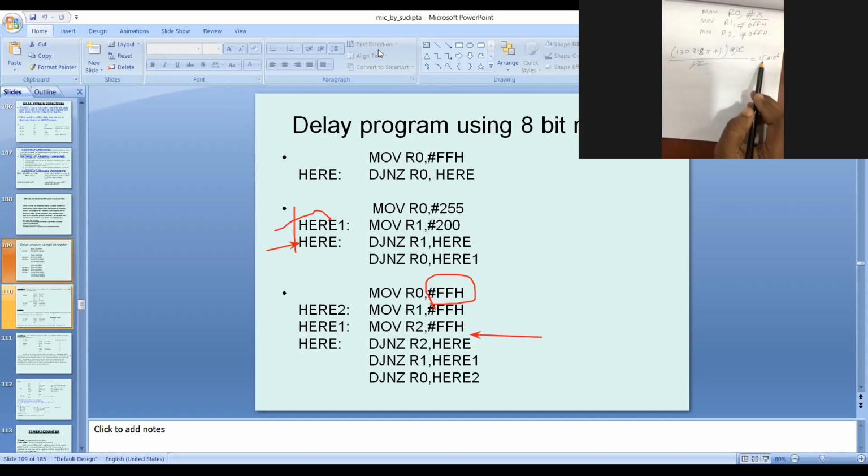Sir, why 15 into 10 to the power 6? Sir, from where is this 12 coming and from where is this 12 coming? Sir, this upper 12 is for the T states. Per machine cycle there are 12 T states, and this is the crystal frequency in megahertz. So that's why there is the 10 to the power 6. That's why this is in microseconds.